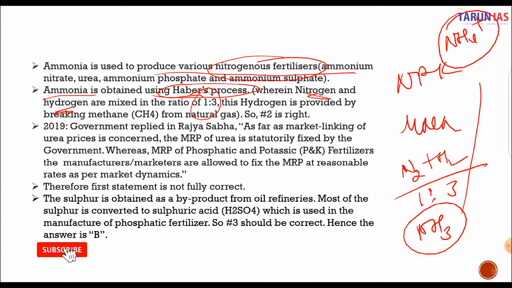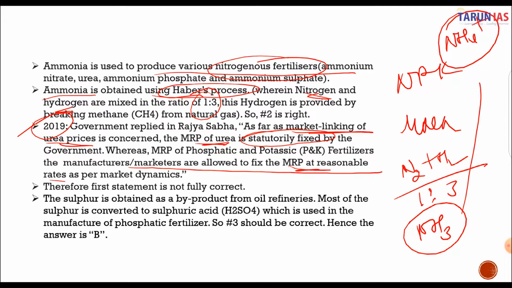Alright, so in 2019, when we speak of the market linking of urea prices, the MRP of urea is statutorily fixed. That means the government of India fixes the MRP, and the manufacturers and marketers are allowed to fix the MRP at reasonable rates as per the market dynamics. So therefore the first statement is not fully correct.